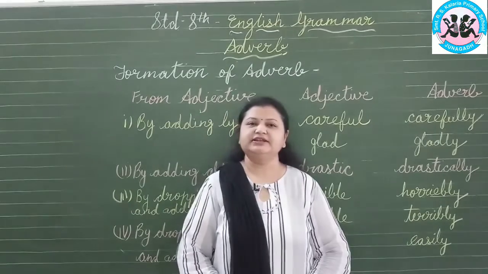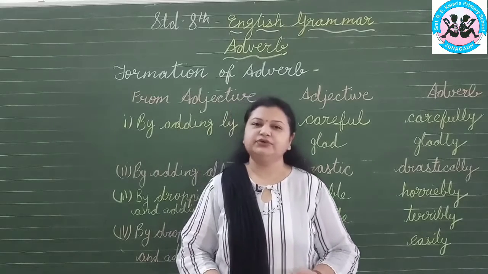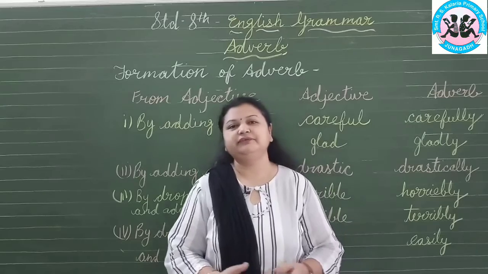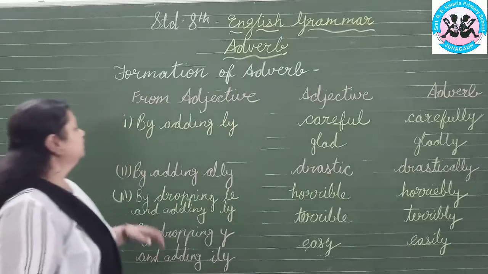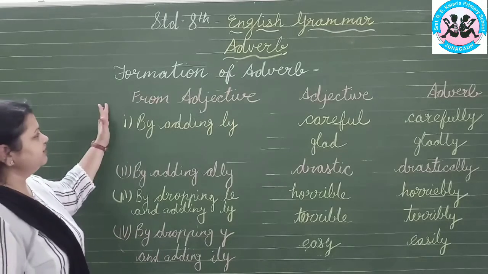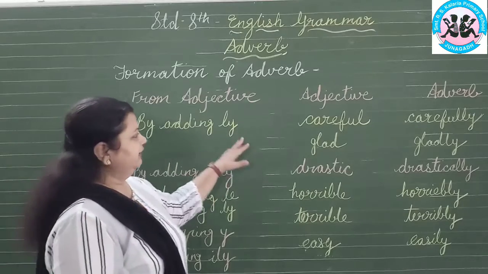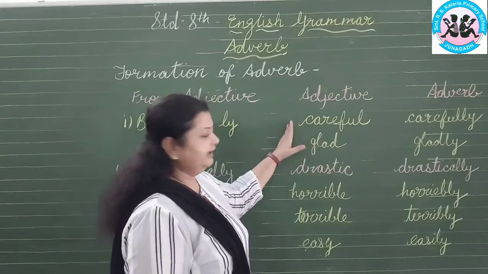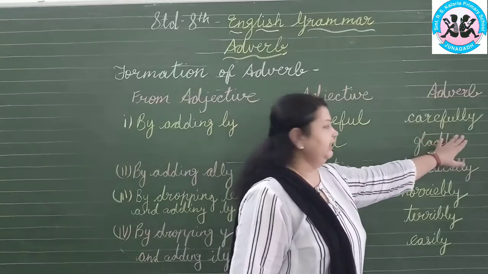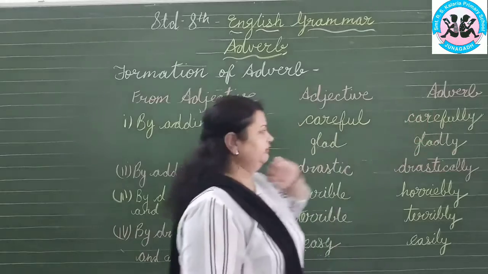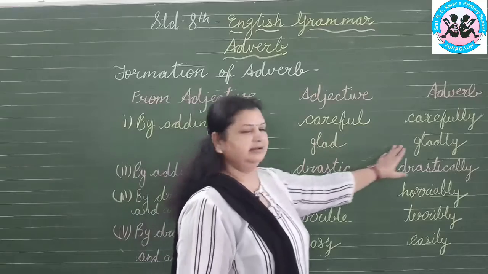Remember students, we can form adverbs from adjectives in many ways. How? Let me explain. Formation of adverbs from adjectives by adding ly. When we add ly to the adjective careful, it will be carefully. We add ly and make it an adverb. The second example is glad. Glad will be gladly.